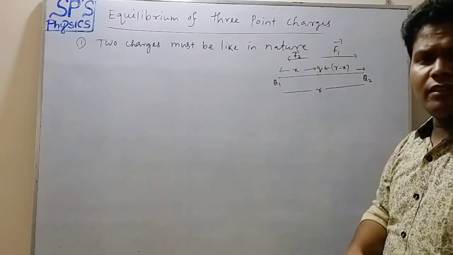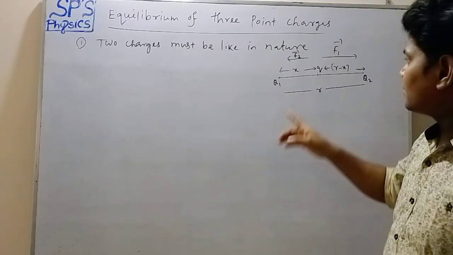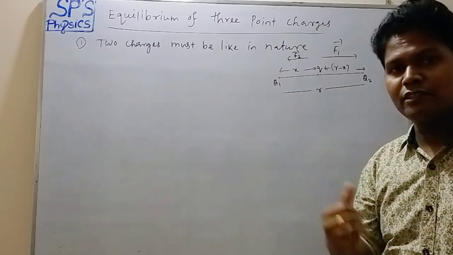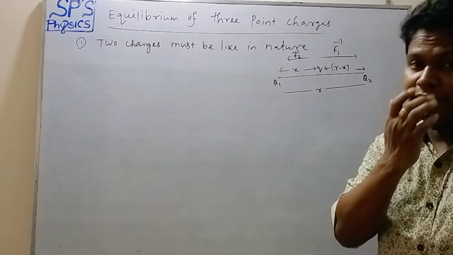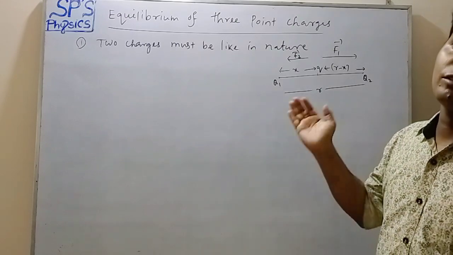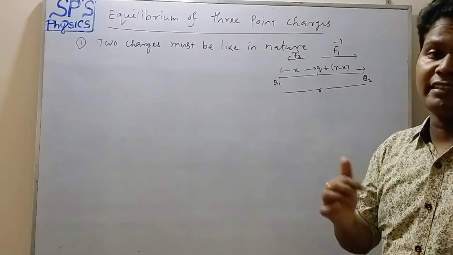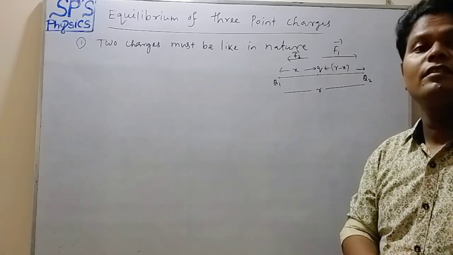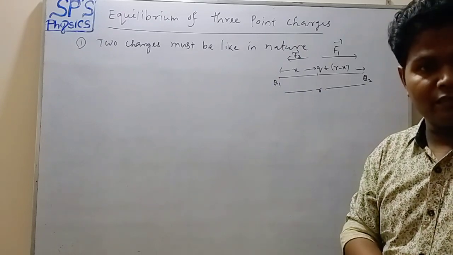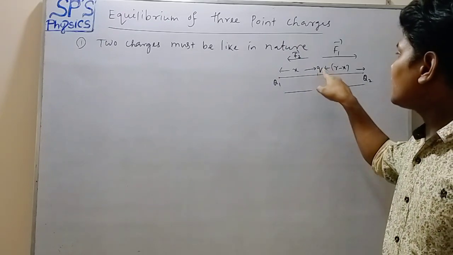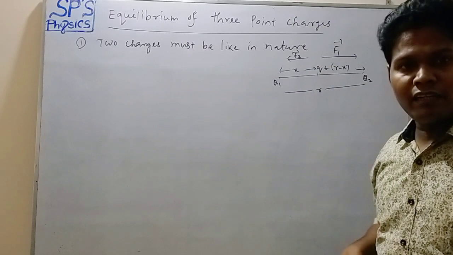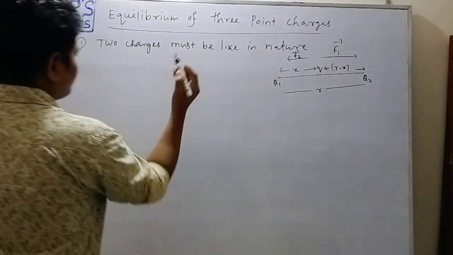Okay, so the net force F1 plus F2 must be equal to how much? 0. But here F1 and F2 are in opposite directions. That means the angle between them is how many degrees? 180 degrees. So if angle theta is 180 degrees, then the resultant R equals how much? A minus B. In vectors, the magnitude of the resultant vector is R equal to square root of A squared plus B squared plus 2AB cos theta. Okay, in this case theta is 180 degrees, so the resultant R equals A minus B. Similarly, the net force on charge Q is F1 minus F2, which must be equal to 0 for the charge to remain in equilibrium.